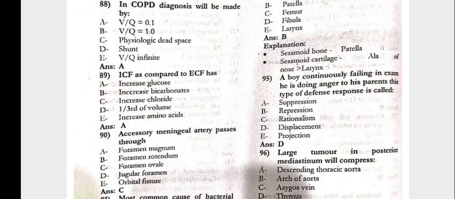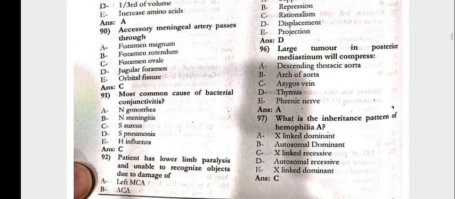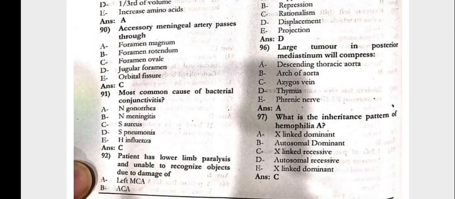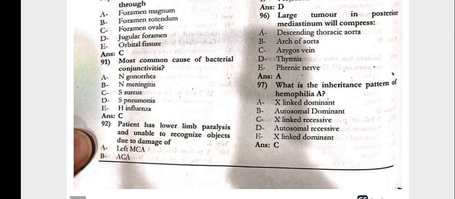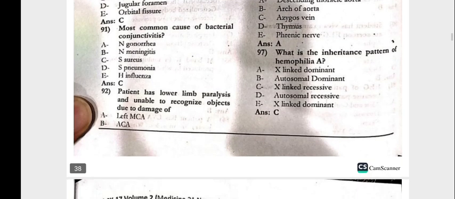The boy continually failing in the exam is doing anger to his parents. This type of the defense response is basically the displacement. Large tumor in the posterior mediastinum will compress the descending thoracic aorta. Which is the inheritance pattern of hemophilia A? That is the X-linked recessive.